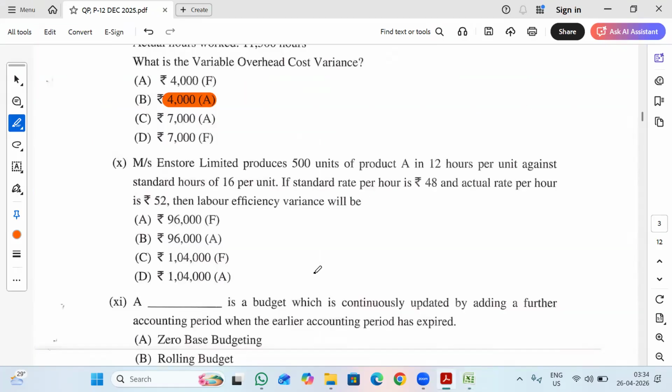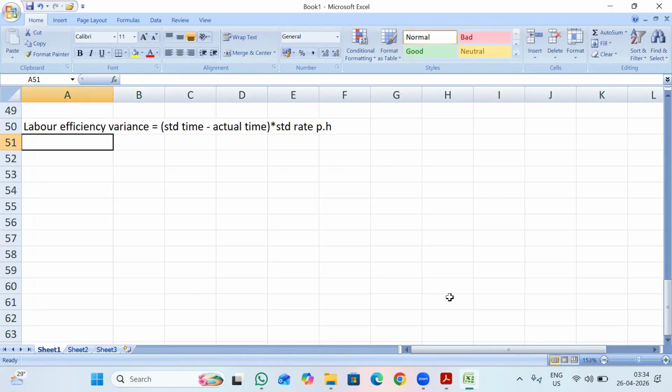Do I have the standard time? Here they are saying standard time is 16 per unit, but they have taken 12 hours per unit. My standard rate per hour is 48. So 16 minus 12, into 48.